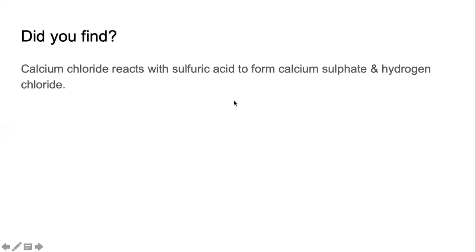Yesterday, while teaching towards the end of the class, we looked at this. Calcium chloride reacts with sulfuric acid to form calcium sulfate and hydrogen fluoride. This was the reaction. And we tried to write the chemical equation for this reaction. And we wrote this: CaCl2 for calcium chloride, H2SO4 for sulfuric acid, CaSO4 for calcium sulfate, and HCl for hydrogen. This is what we wrote.